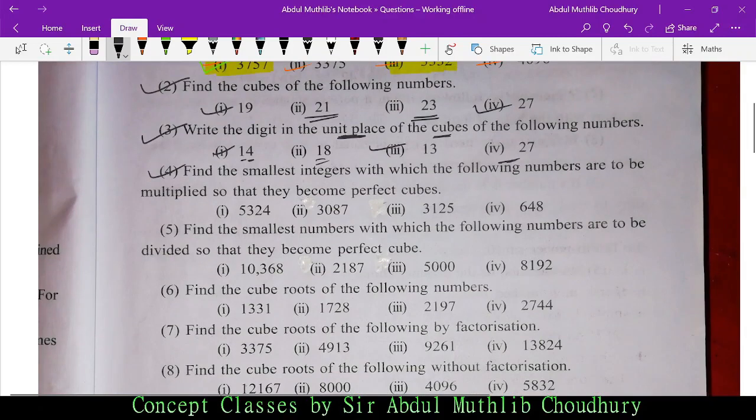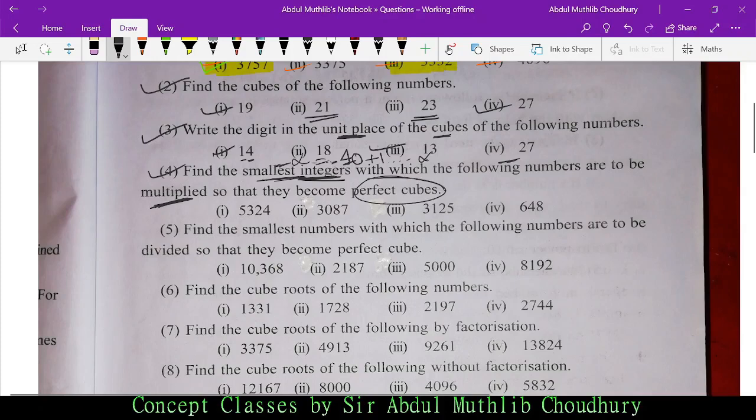Find the smallest integers. What are integers? Integers start from 0. They can be positive, like 1, or negative, like minus 1, and can go to negative infinity, and on the other side till plus infinity. This is called an integer. What does the question say? Find the smallest integer with which the following numbers are to be multiplied so that they become perfect cubes.